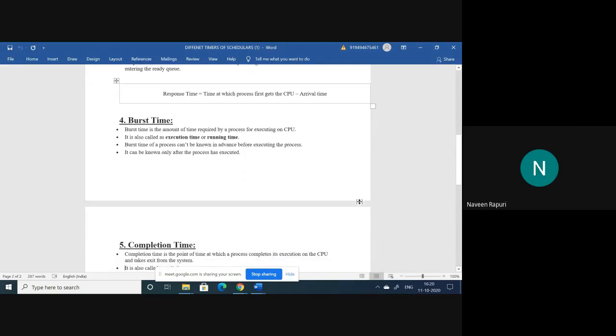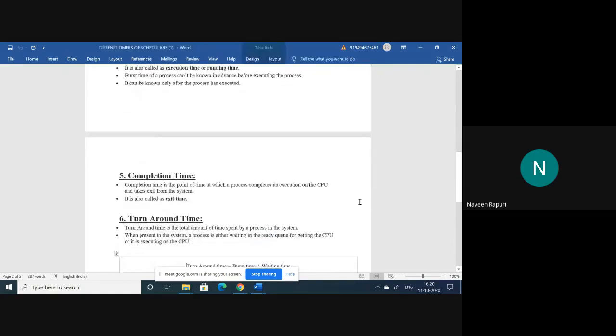Next, burst time. You can also call it execution time or running time. It is the amount of time the CPU requires for that process to execute. For any process that wants to execute, the CPU time it requires is called burst time, running time, or executing time.